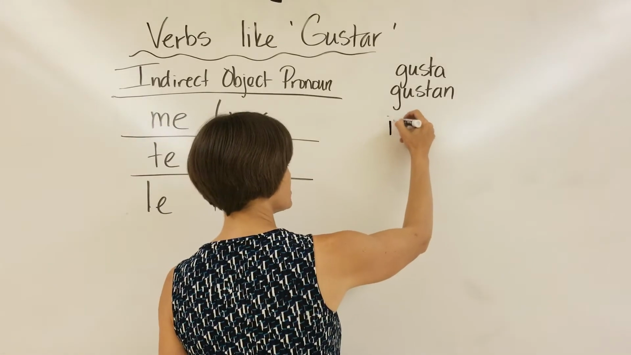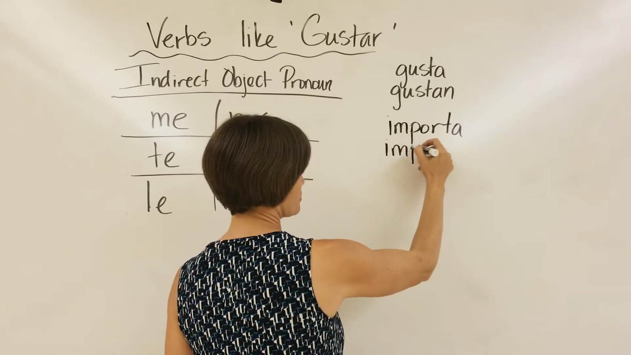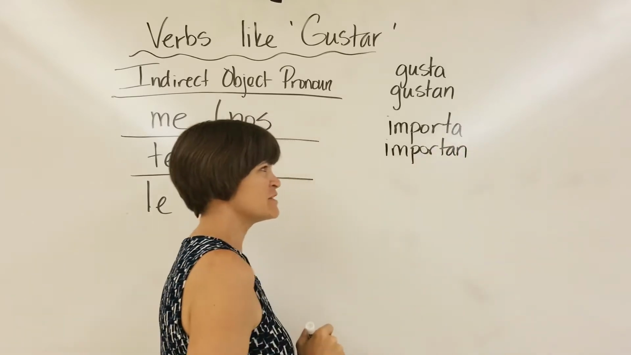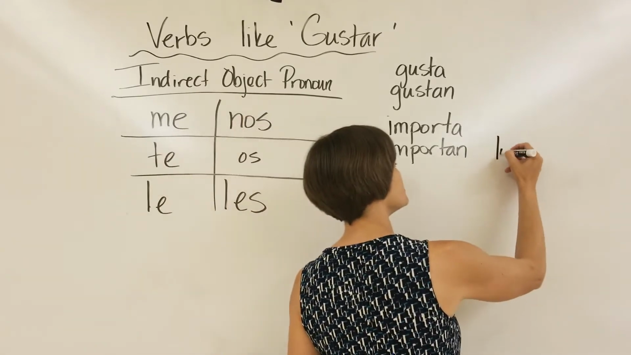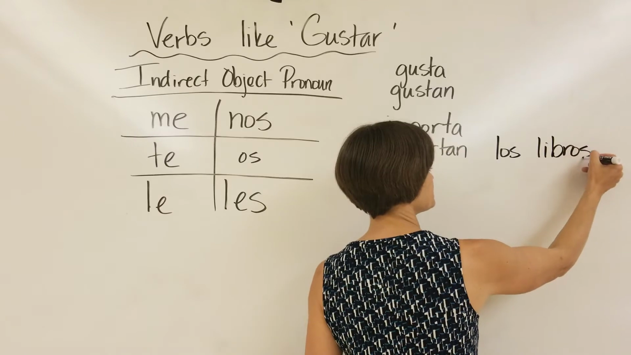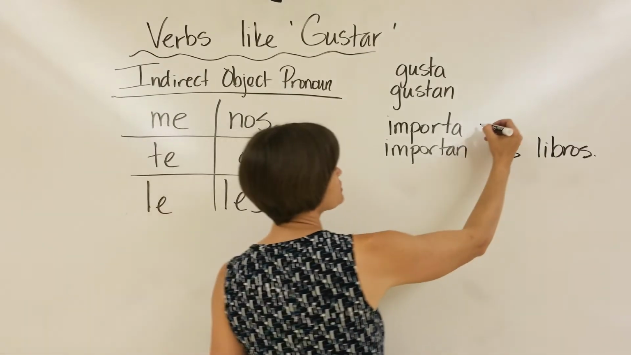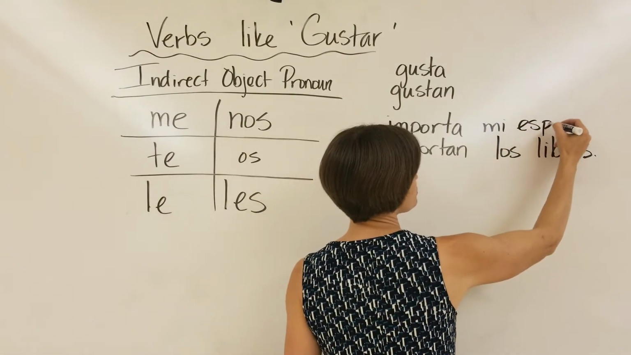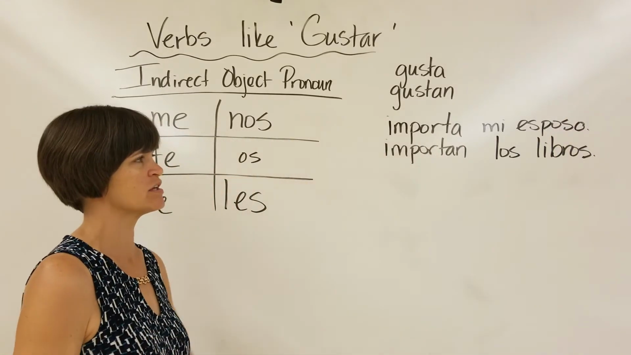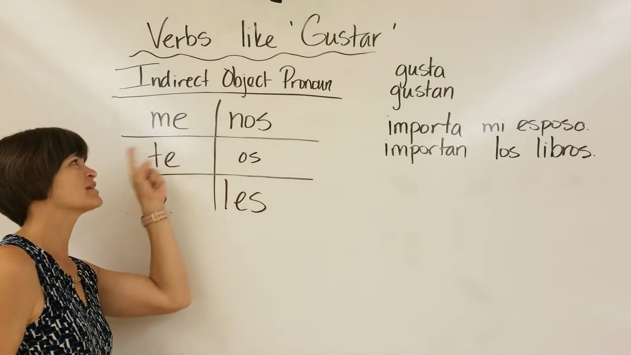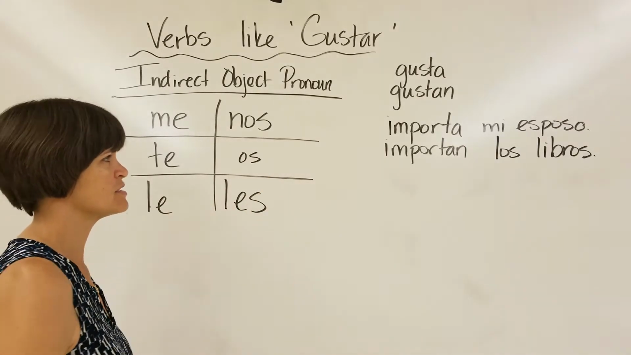The other verbs that we need to know are importar. So either one thing is important to me, or lots of things are important to me. Books are important to me. So I would say, me importan los libros. But my husband is also important to me, so me importa mi esposo. So this is plural because the books are plural. This is singular because my husband is singular. But it doesn't change the fact that it's important to me. So this tells me who it is, who the subject is, and that tells us what is important.